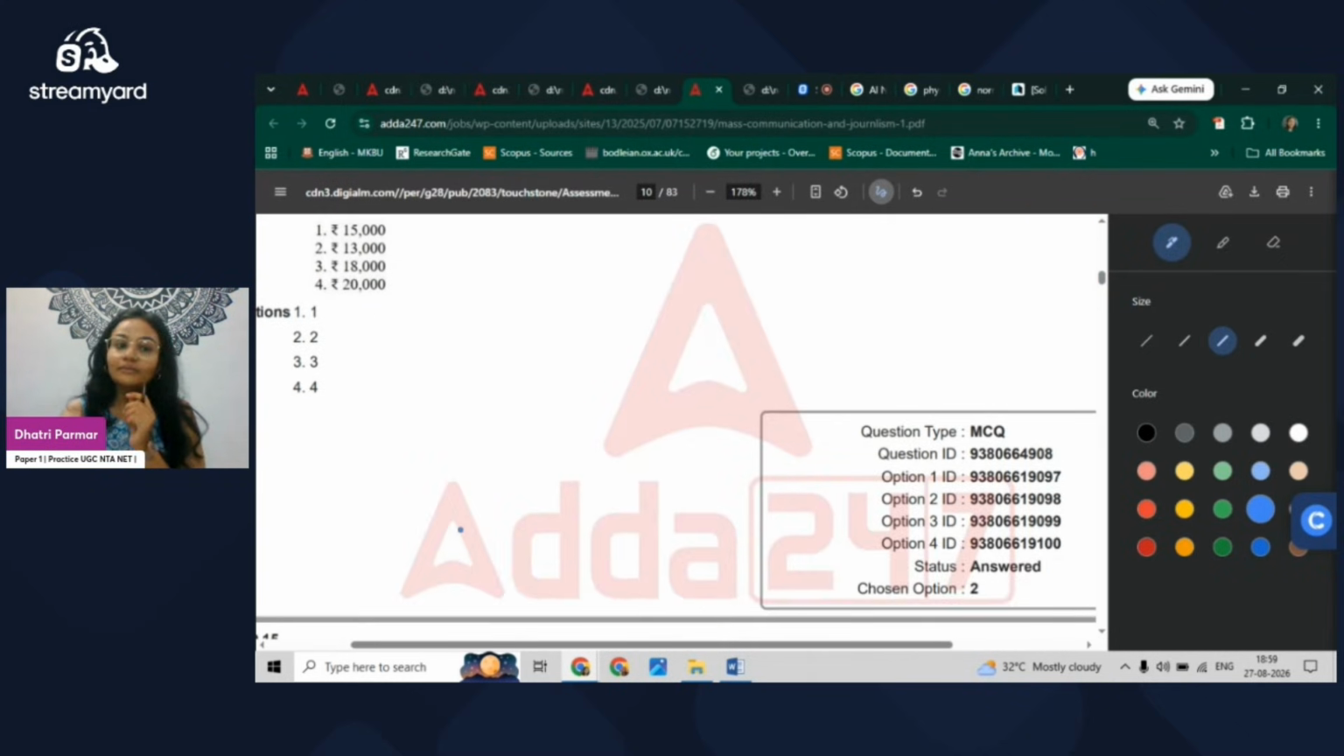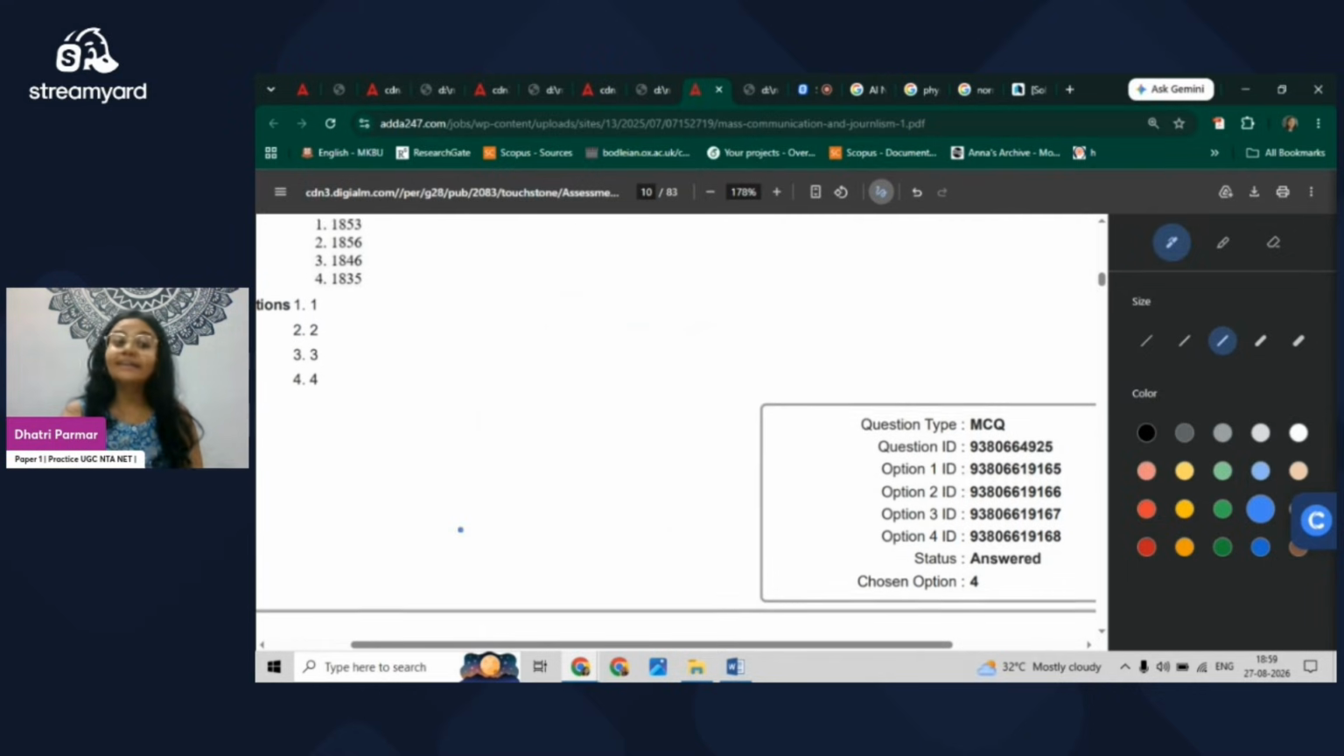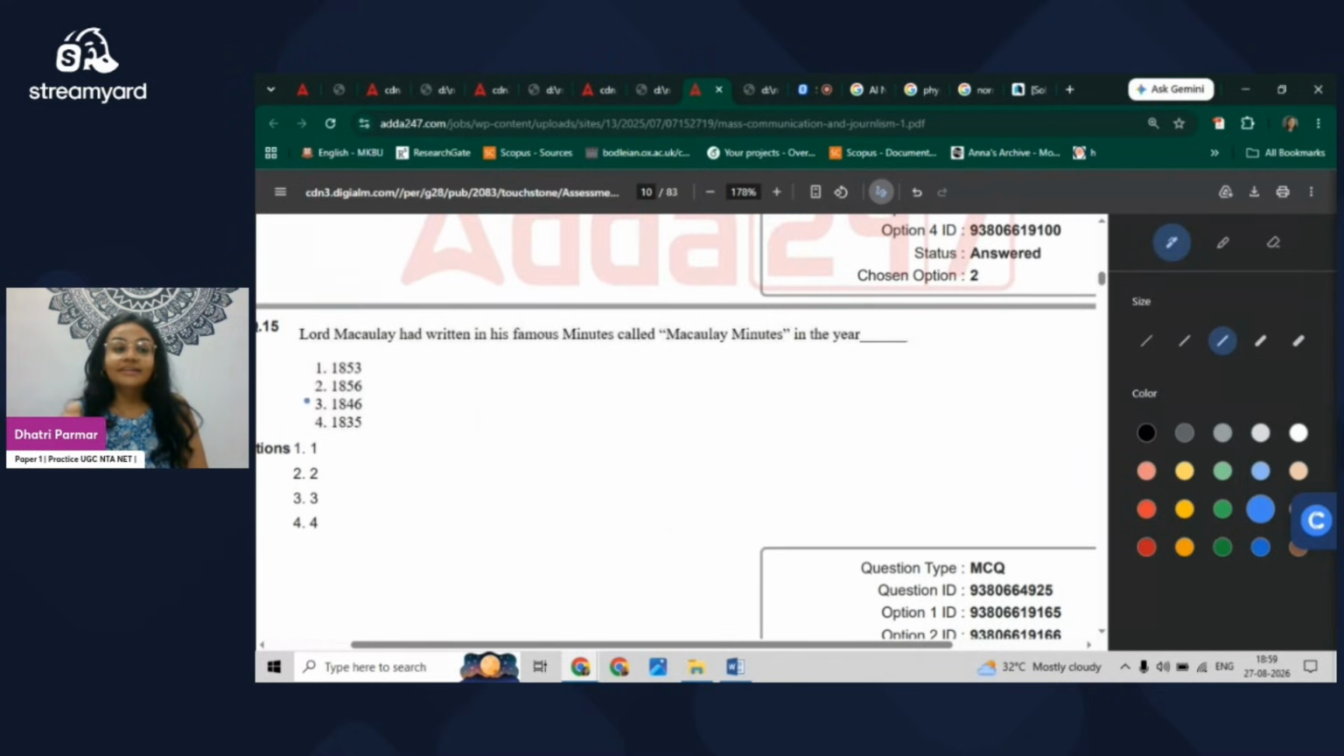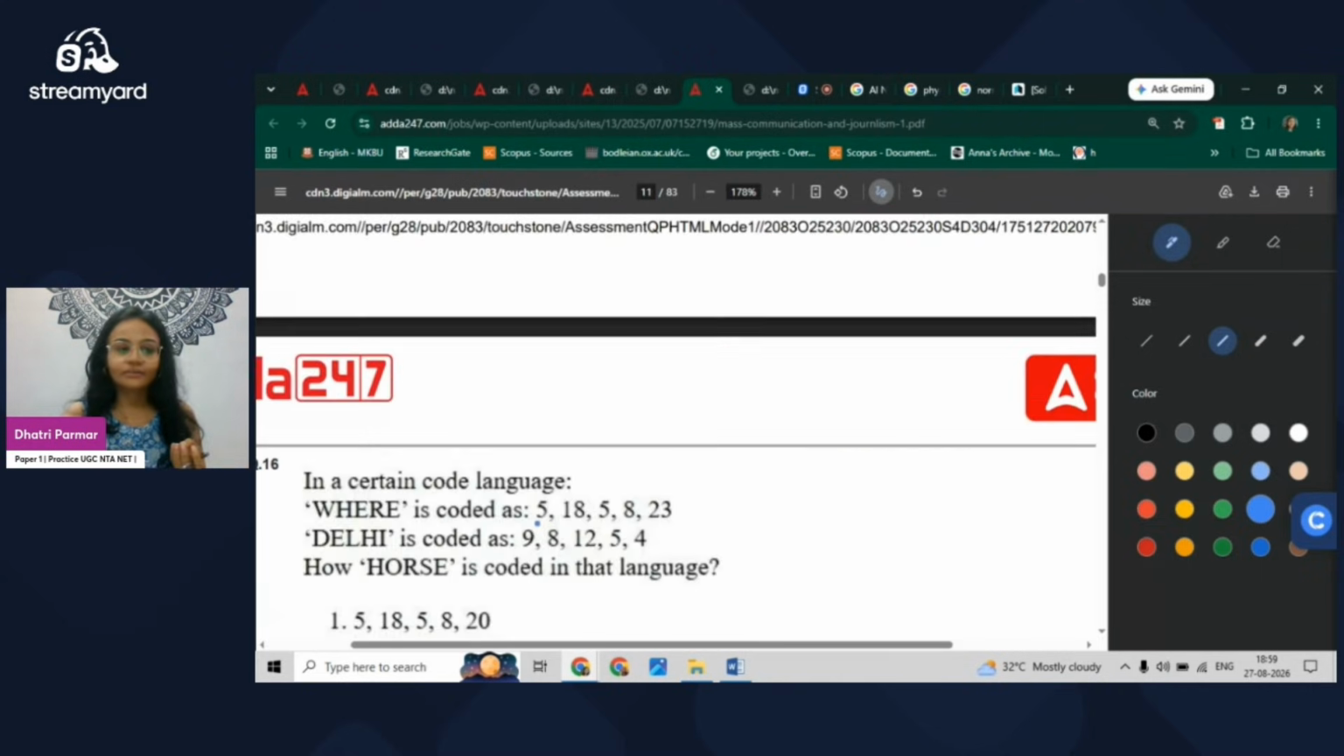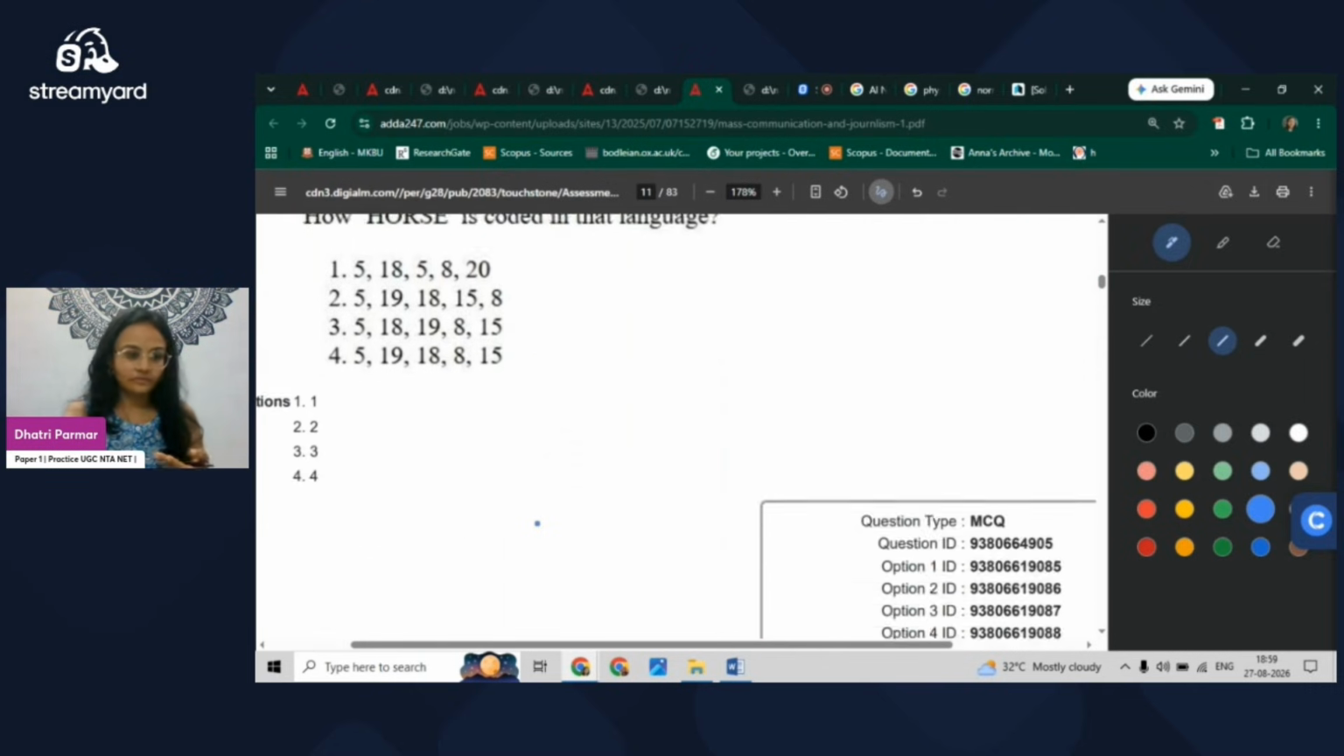Moving to the next, which is mathematical aptitude, and that's why we are skipping it. And this is a very direct question. And this you have to remember because it is factual data. Lord Macaulay had written the famous minutes called Macaulay's Minute, and it was in 1835. Quite factual, a non-understanding one. From logical reasoning, you can solve it by yourself.